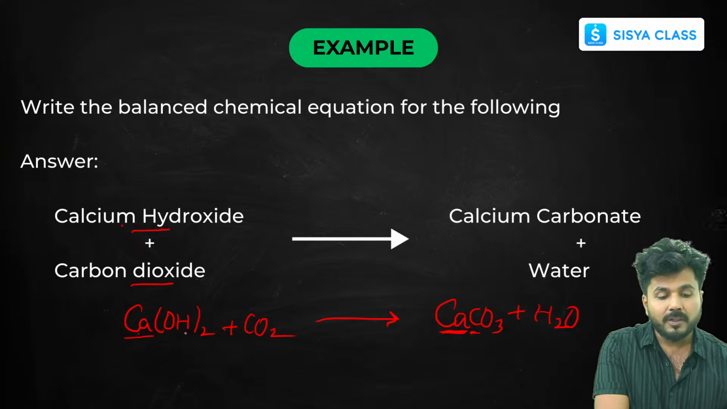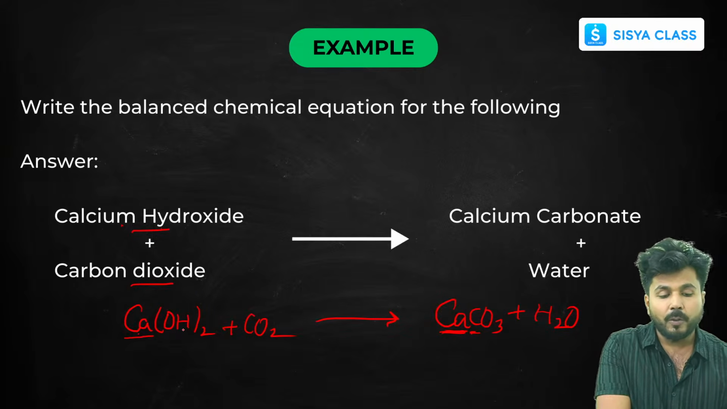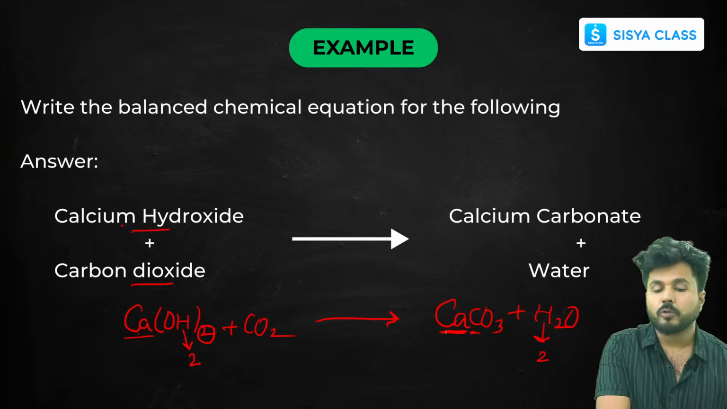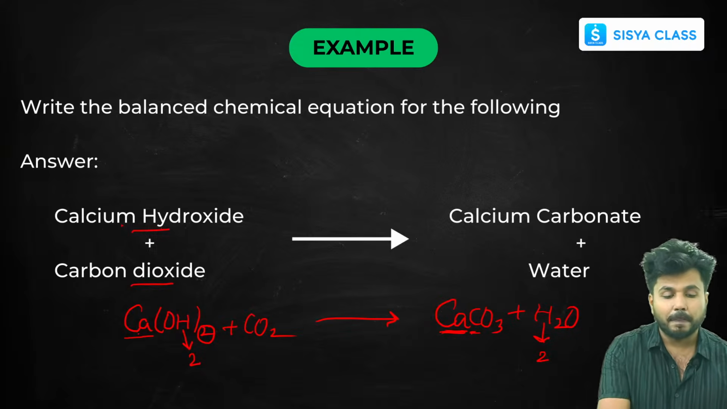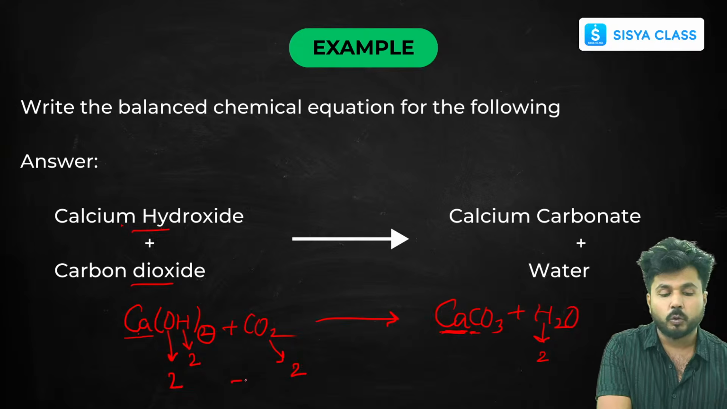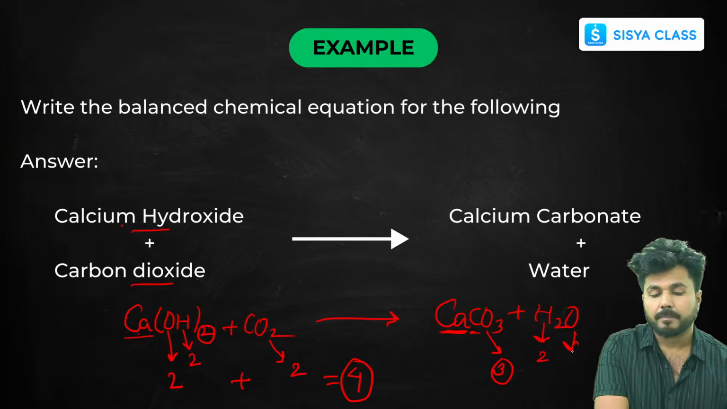Now what is remaining? Hydrogen and oxygen. Going to hydrogen, here hydrogen has 2 atoms, and here also hydrogen has 2 atoms, so it is also balanced. Now only oxygen is not yet checked. Here oxygen has 2 atoms, and here oxygen also has 2 atoms. So the total number of oxygen atoms on the reactant side is 4, whereas on the product side there is 3 and there is 1.